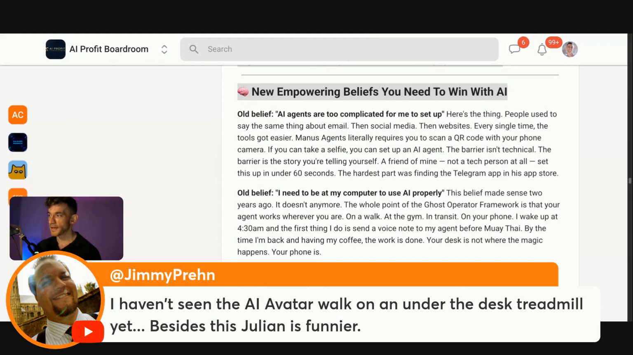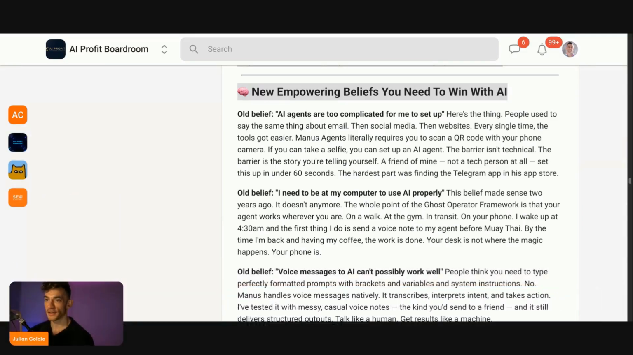Jimmy says, I haven't seen the AI avatar walk on an under the desk treadmill yet. Besides, I might do a recording where I just put the AI avatar on a treadmill and then we add that to our collection. A lot of people didn't like the treadmill one, so I stopped doing it. But yeah, thank you for saying I'm funny.